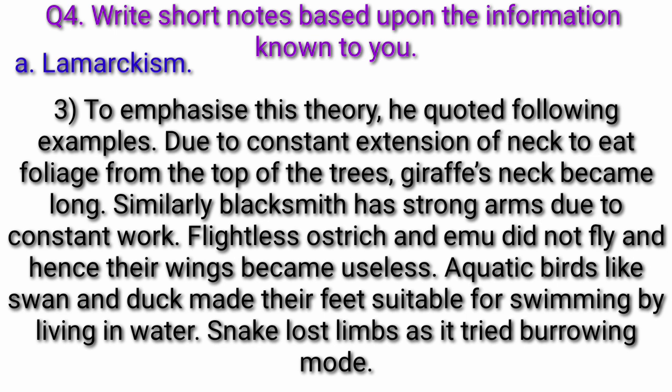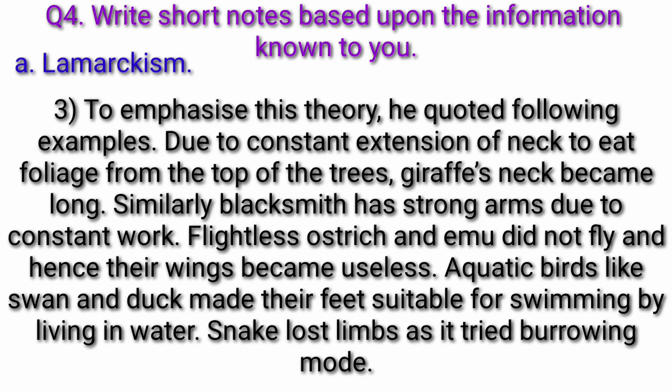Due to constant extension of neck to eat foliage from the top of the trees, giraffe's neck became long. Similarly, blacksmith has strong arms due to constant work. Flightless ostrich and emu did not fly and hence their wings became useless. Aquatic birds like swan and duck made their feet suitable for swimming by living in water.